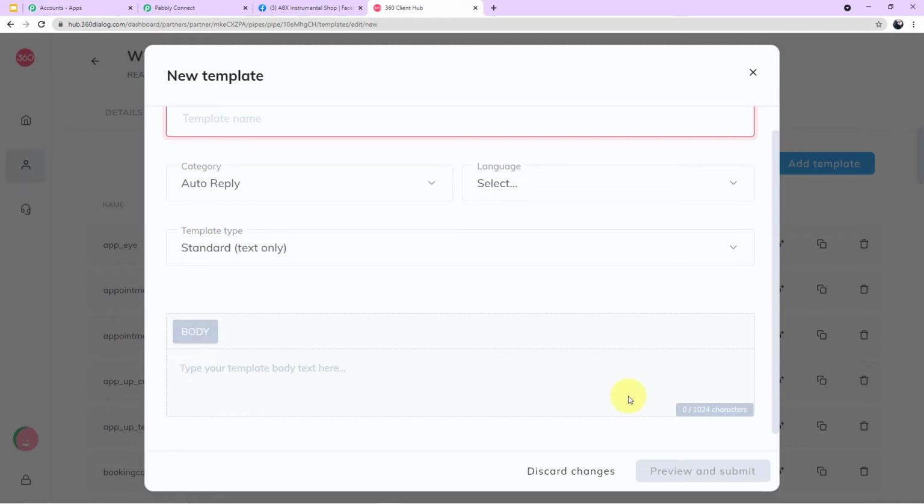Now listen to this carefully again, guys. After creating the template, you have to click on preview and submit, and send your template for approval. The approval process is done by FB, and it takes from 2 hours to 2 days. In general, the approval is done within 1 day only, but it is very important to create the template first and then send it for approval, because without approval you cannot use your template.